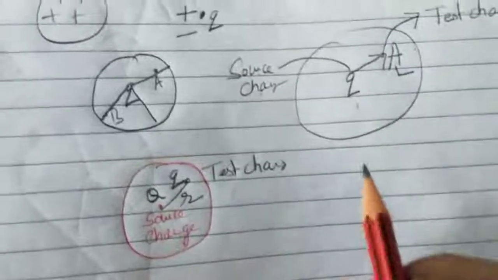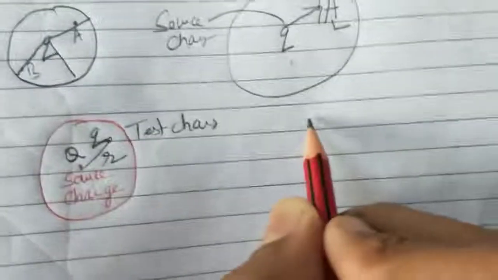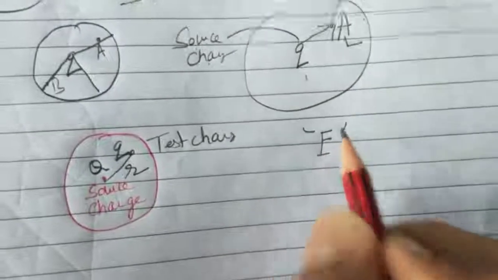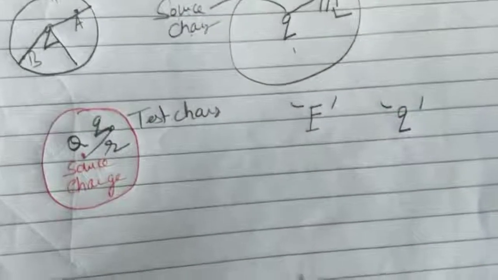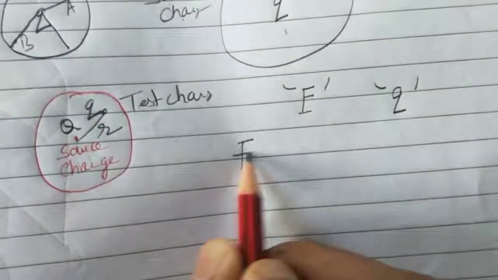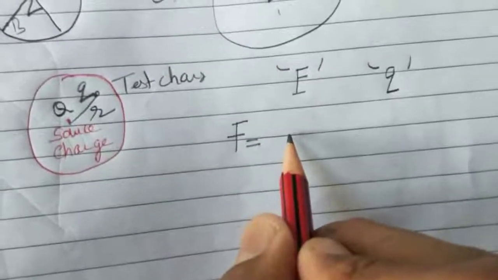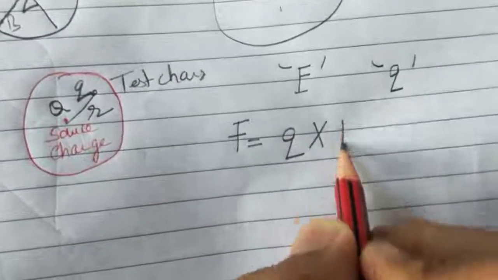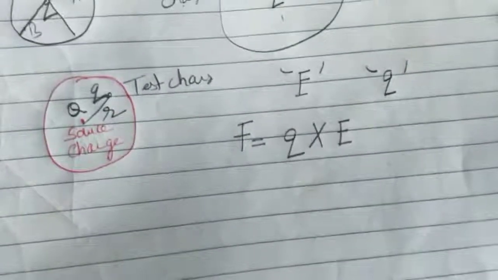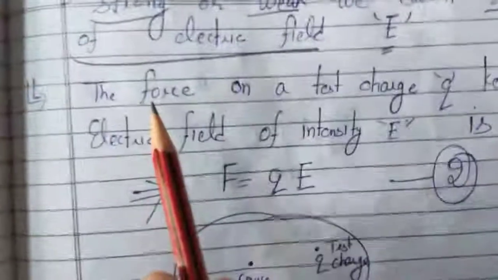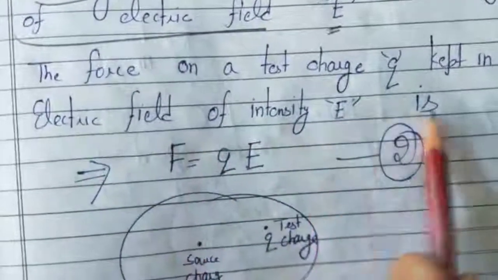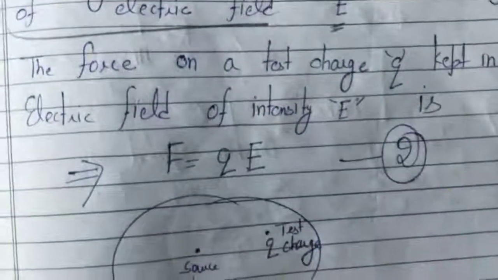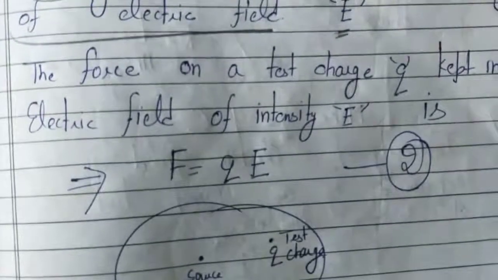Physics says that if the electric field has intensity E and you have placed a test charge q, then the value of force acting on the test charge is F equal to qE. The force acting on a test charge q kept in an electric field of intensity E is F equal to qE. Make it as number 1.